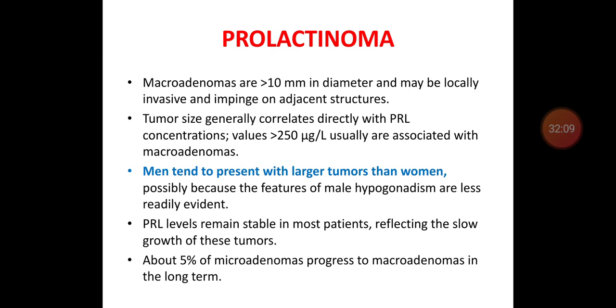Men tend to present with larger tumors compared to women, possibly because features of male hypogonadism are less readily evident. The majority of prolactinomas remain stable or are slow growing tumors for the rest of life, because the prolactin level will be stable in most cases. About 5% of microadenomas progress to macroadenoma in the long term.